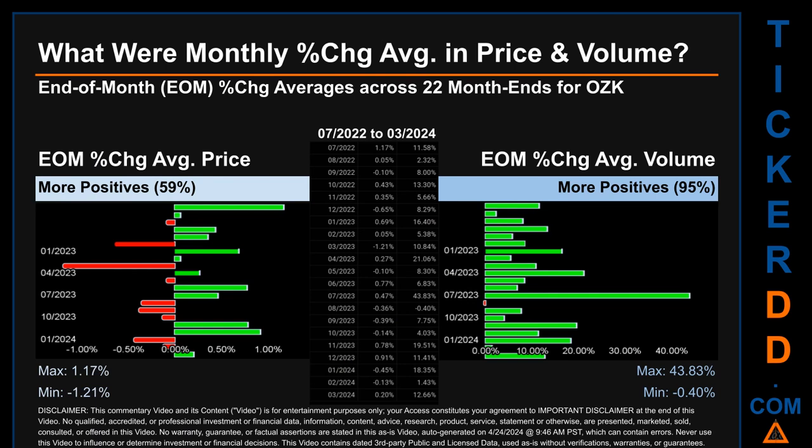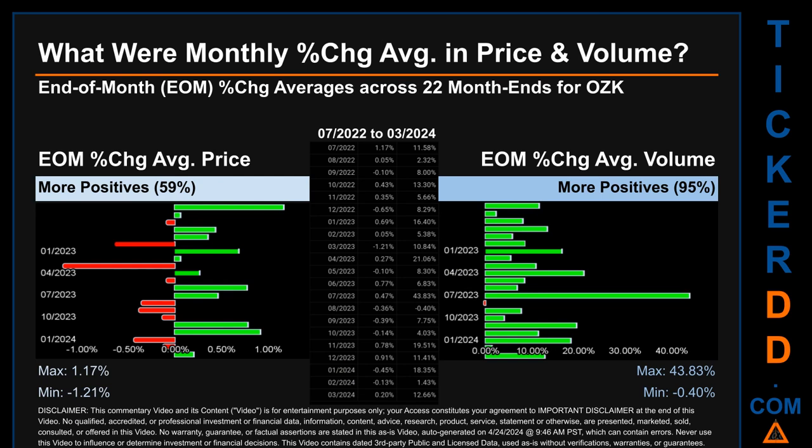What were end-of-month percentage change averages in price and volume for OZK? The monthly average of percentage change in price and in volume were calculated for each of the 22 month ends. That calculation took daily percentage changes and averaged them for each given month. If a month end came out negative, then it means that the month summarily saw a negative change.